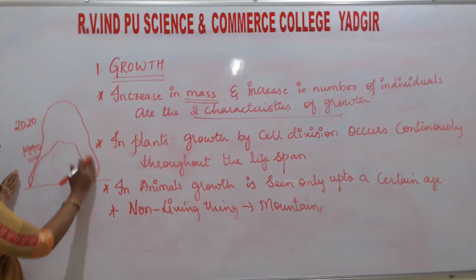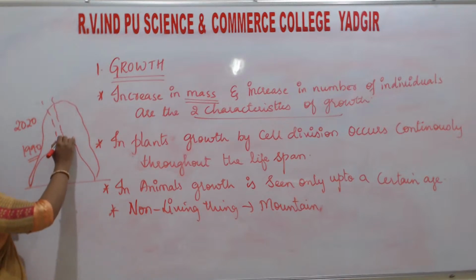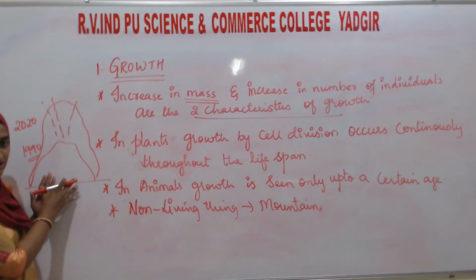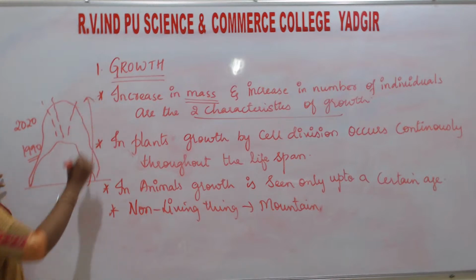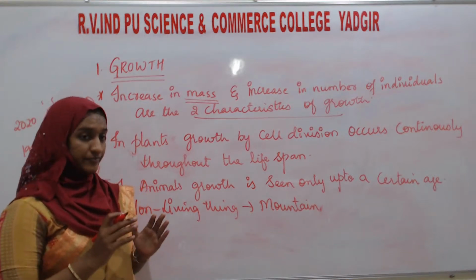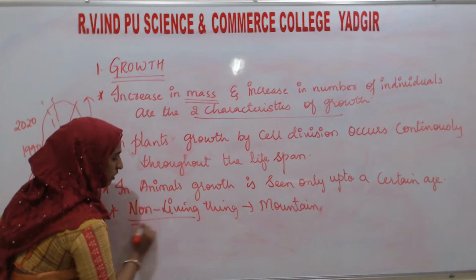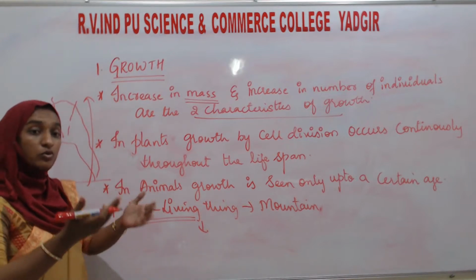How? On the surface of the mountain, dust particles, rocks and trees are going to emerge there, due to which you can see there is a growth. That is the reason we can say that in non-living things, growth is by some external factors outside the body.